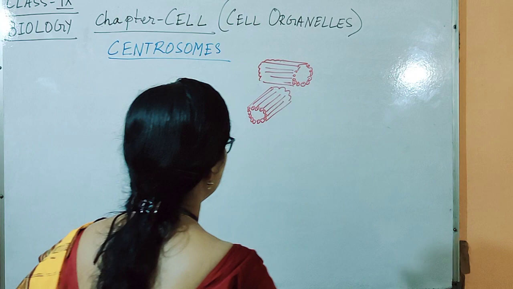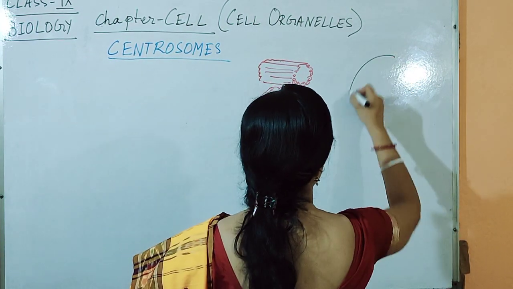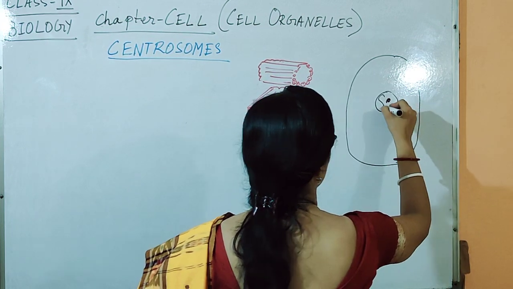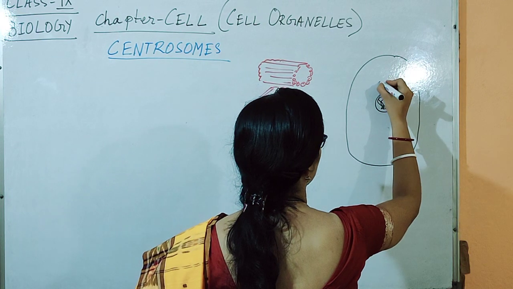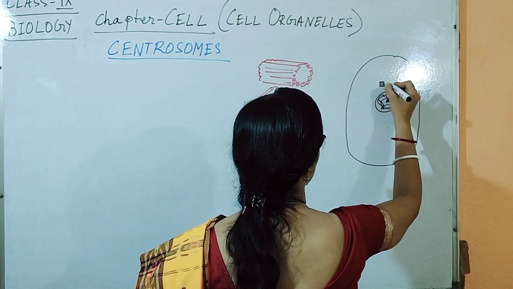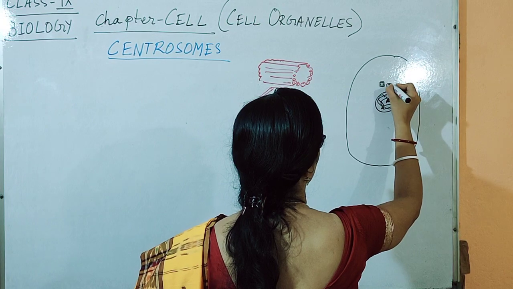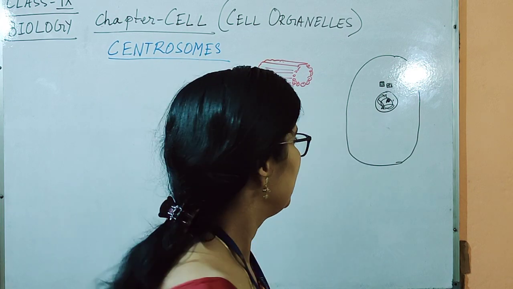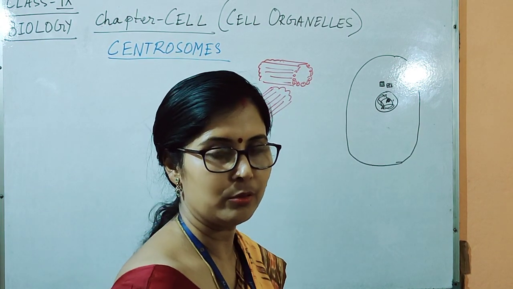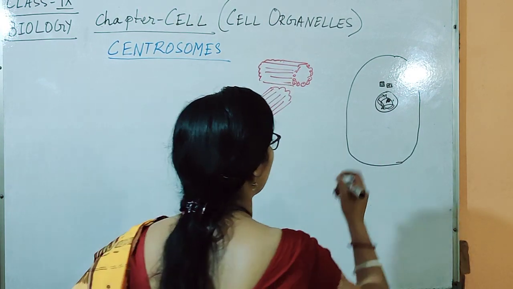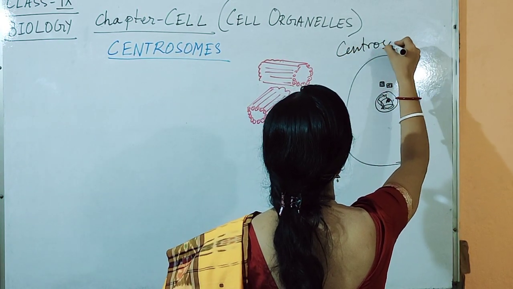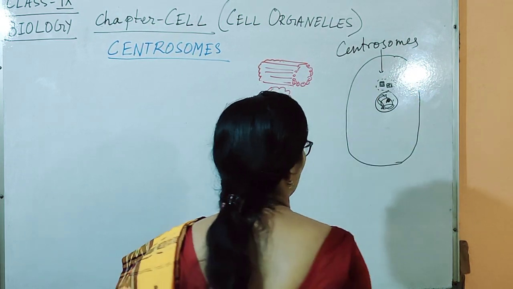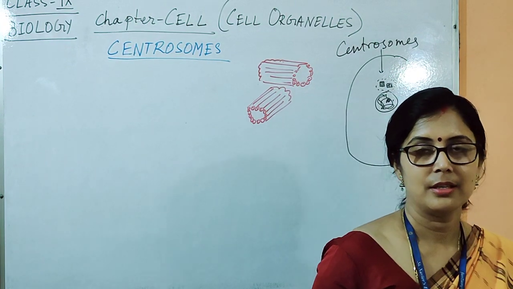in the structure we can see near to the nucleus in an animal cell, near to the nucleus there are two cylindrical structures at a right angle with each other. Okay, these two together are called centrosomes. Each one is known as a centriole.